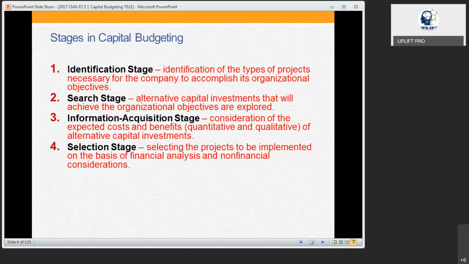As an accountant, sometimes we know, sometimes we may not know. That's fine. But when you know some non-financial information, it can also be added in your report.